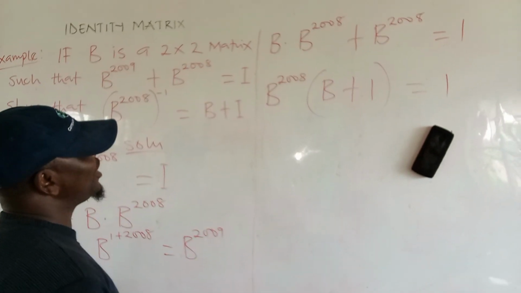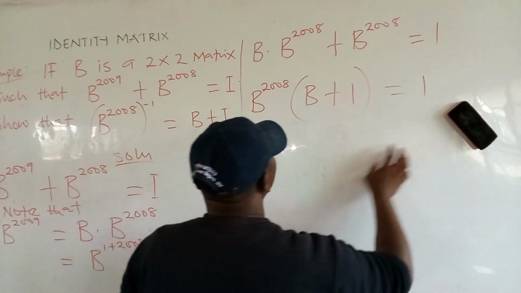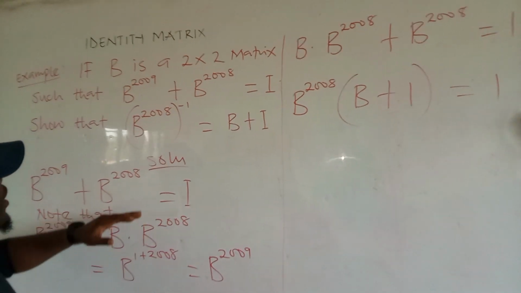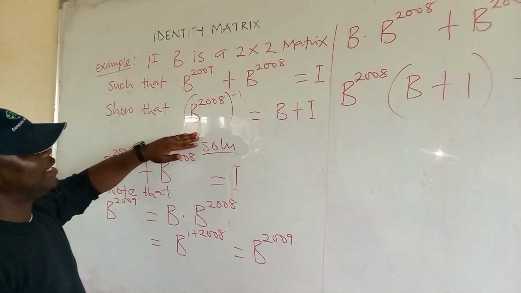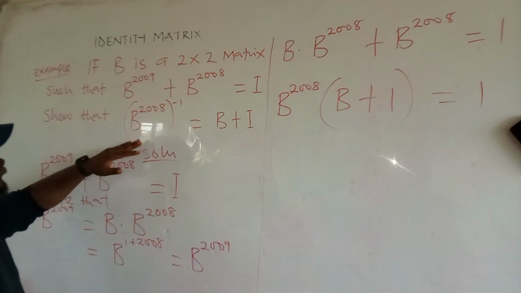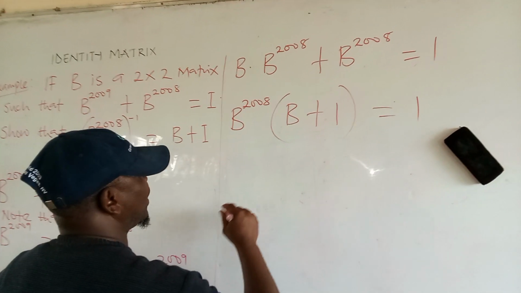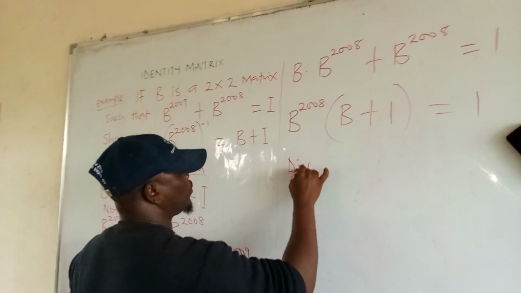So if you agree with me, what we need to do is divide through by b raised to the power of 2008.